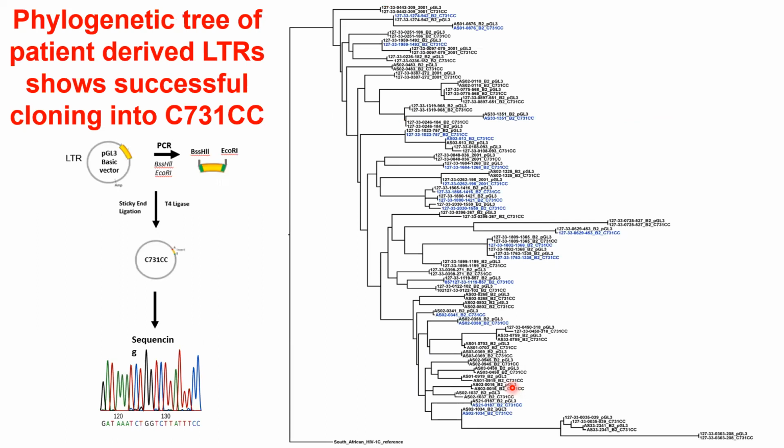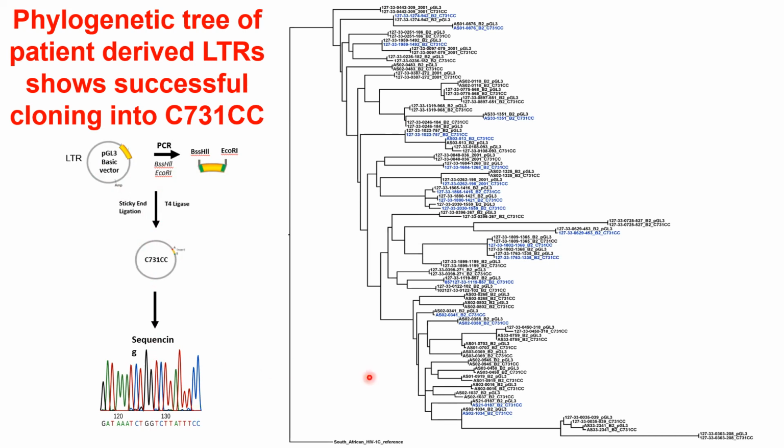The HIV-1 subtype C patient-derived LTR has been previously cloned into the PGL3 basic vector in our lab. So I then amplified the patient-derived LTR and cloned it into the C731CC plasmid. And I then sequenced the patient-derived LTRs just to ensure that I still have the same sequence that I initially amplified.